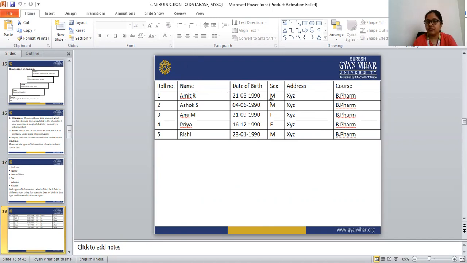Roll number, name, date of birth, sex, address, these are all fields, and each field is different from one another. We can't write the date of birth in the name column, and we can't write the name in the address column. So this is the field.